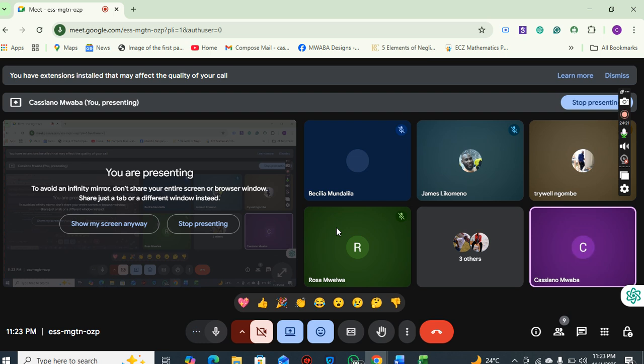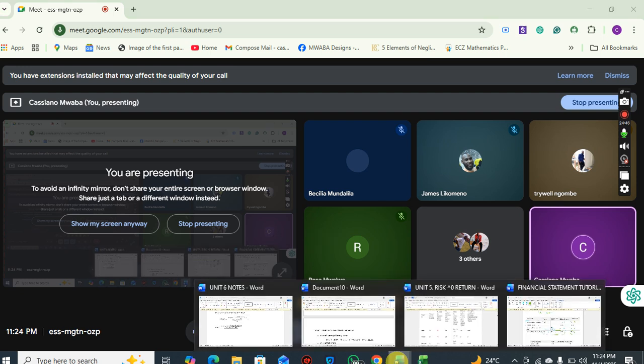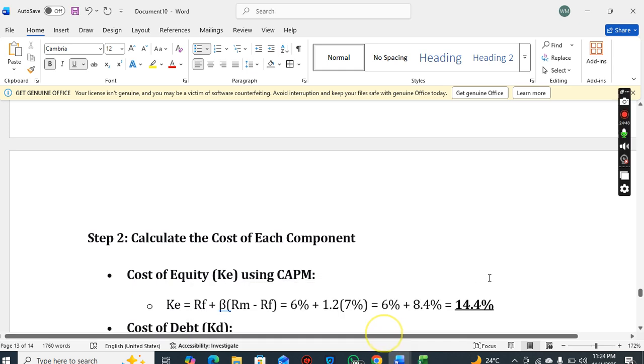On the company's angle it is the overall cost of financing. On the investor's angle, it's the minimum required rate of return to make the investor happy. So to the company it's a cost, to the investor it is a return. Any questions?